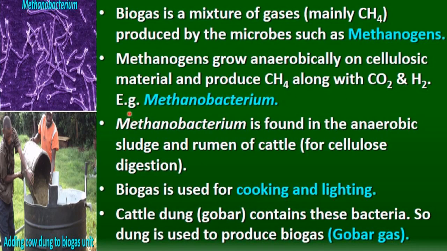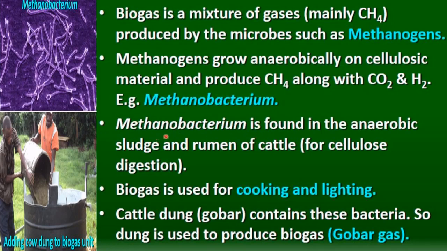One example of methanogens is given here, that is Methanobacterium. Many such bacteria come under methanogens. Methanobacterium is found in anaerobic sludge and rumen of cattle. In sewage treatment also we talked about it, that methanogens are present. Methanogens help in the digestion of activated sludge, right?